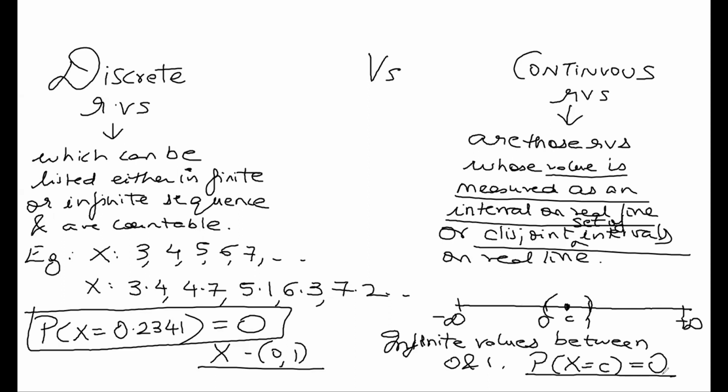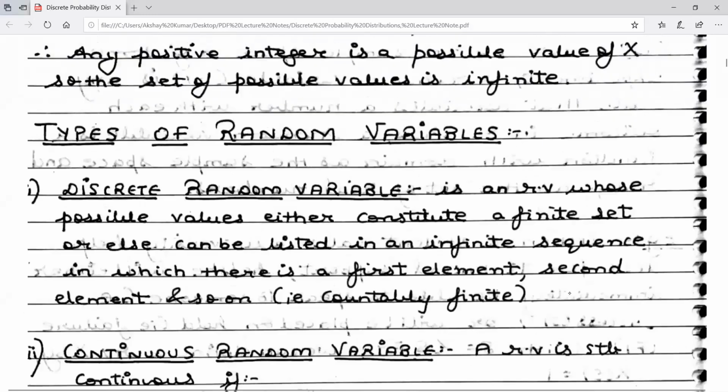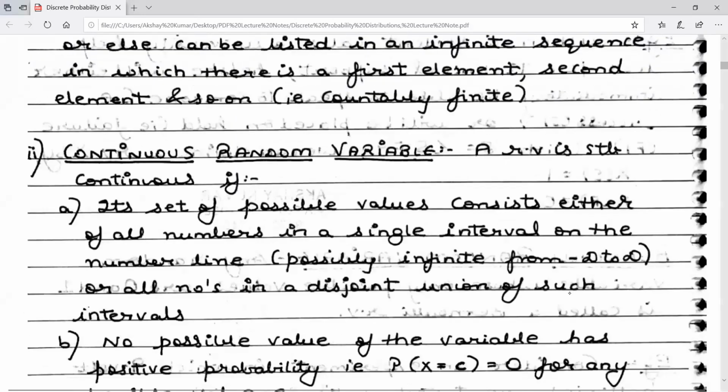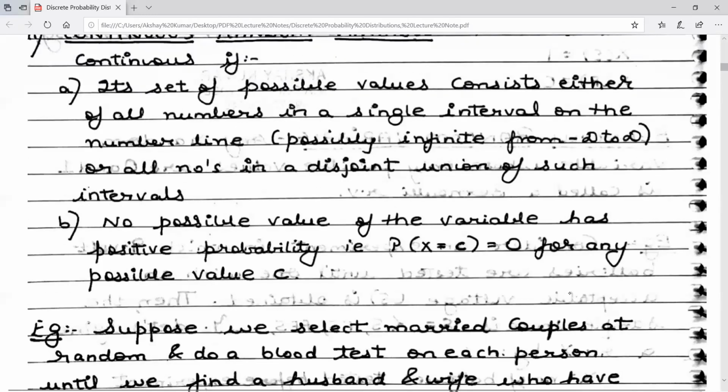Okay, moving forward. So we have discussed discrete random variables. We have discussed continuous random variables. And you can see the point B, no possible value of the variable has positive probability. That means probability of x taking one particular value c is 0.